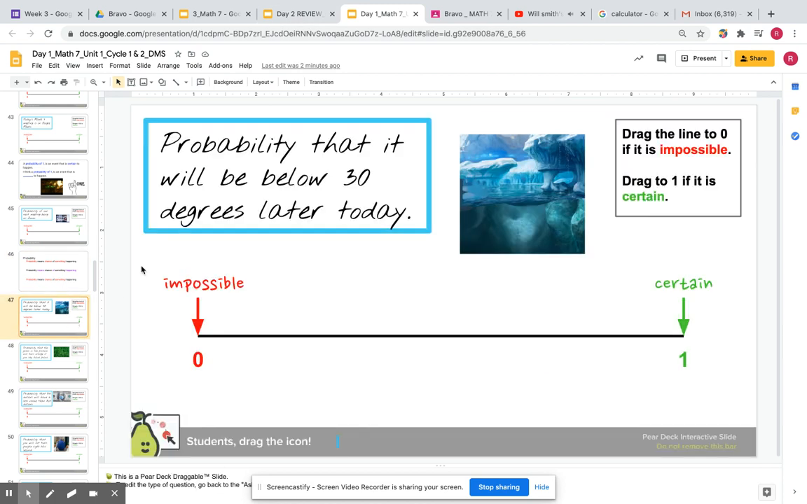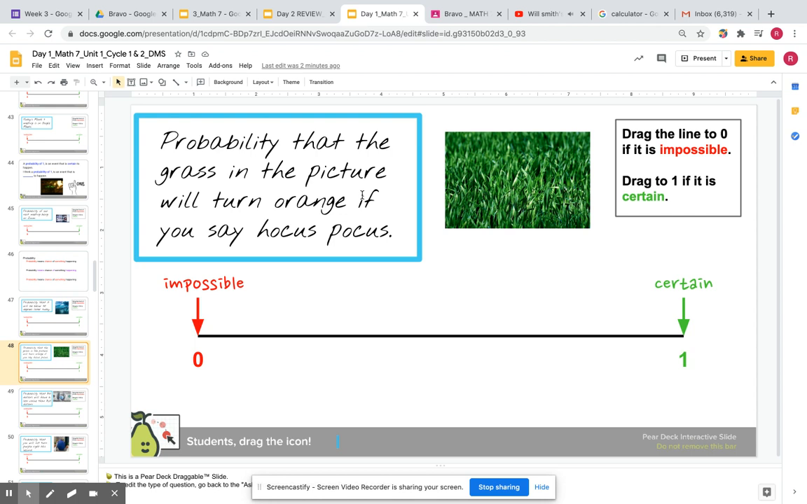In the first few weeks, we talked about probability of 0 and probability of 1. Probability of 0 means something cannot and will not happen. Probability of 1 means it will definitely happen. An example that I like to use is, what is the probability that the grass in the picture will turn orange if you say hocus pocus? So what is the probability that this will change to orange after I say hocus pocus? And let me say that to the picture. Hocus pocus. All right, I hope you were able to understand that this event is a probability of 0. It cannot happen and it won't happen. So it's probability of 0.